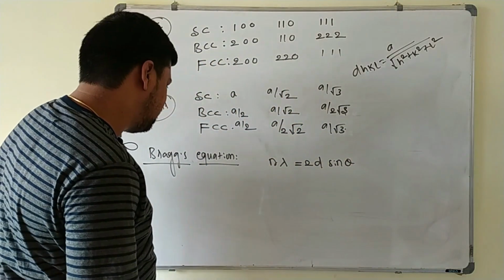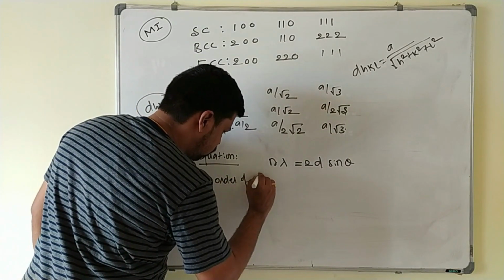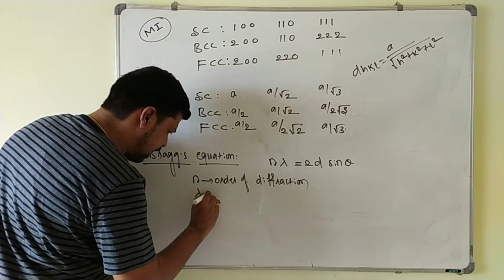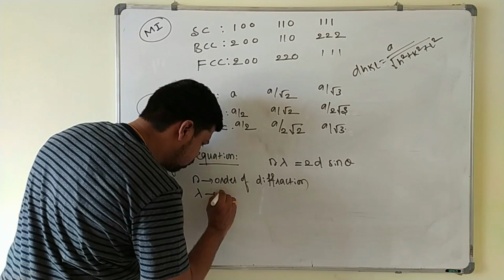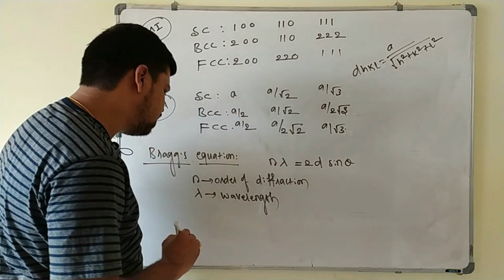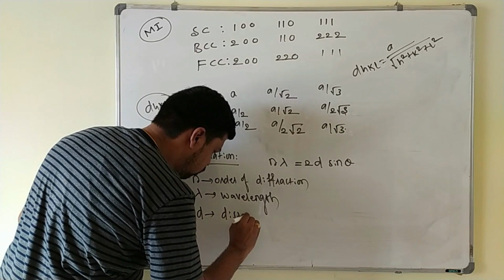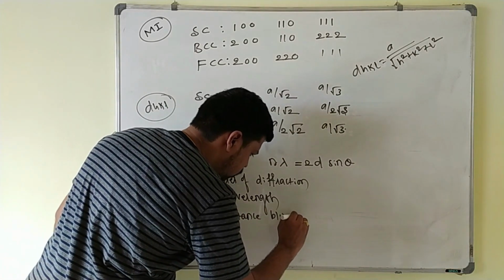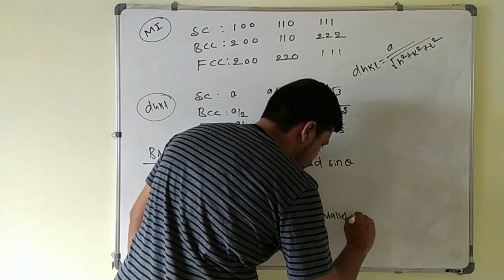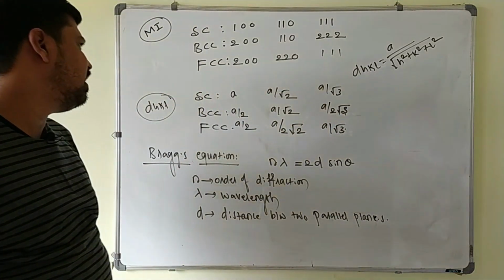Here n is order of diffraction, lambda is wavelength of light used, and d is distance between two parallel planes. So by using this also you can calculate the interplanar distances.